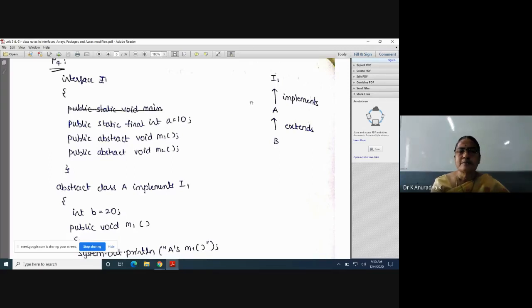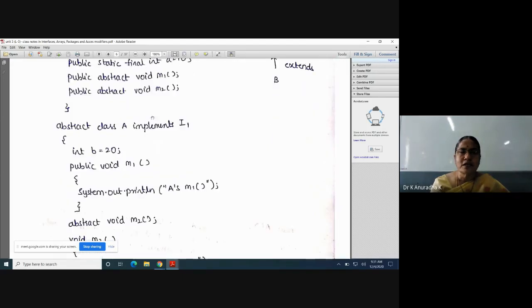And now we will see this class A. So class A implements I1. Means inside class A we must provide implementations to these two abstract methods now. But class A is providing implementation to only one abstract method, that is M1. See, if you observe, it is giving implementation to only one method, that is M1. It is not giving the implementation to M2. Means this method is inherited as it is to this class.